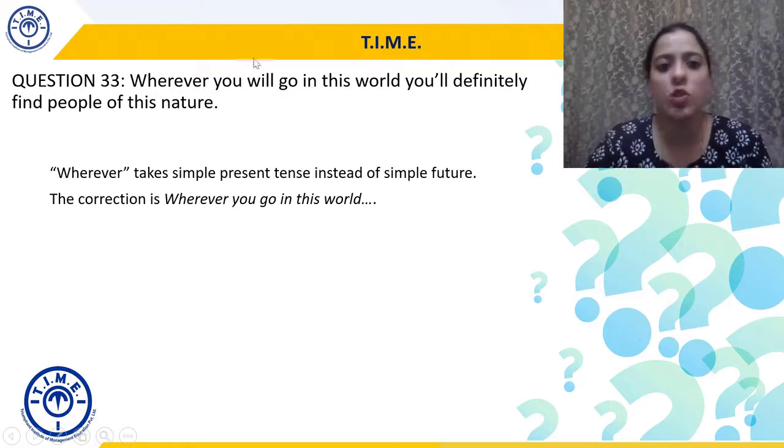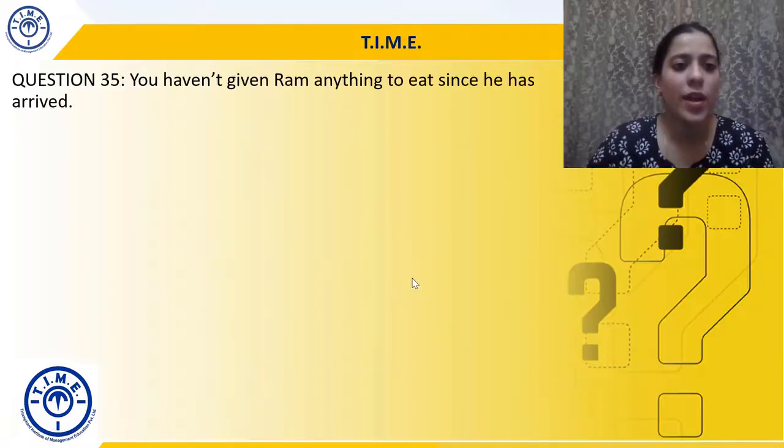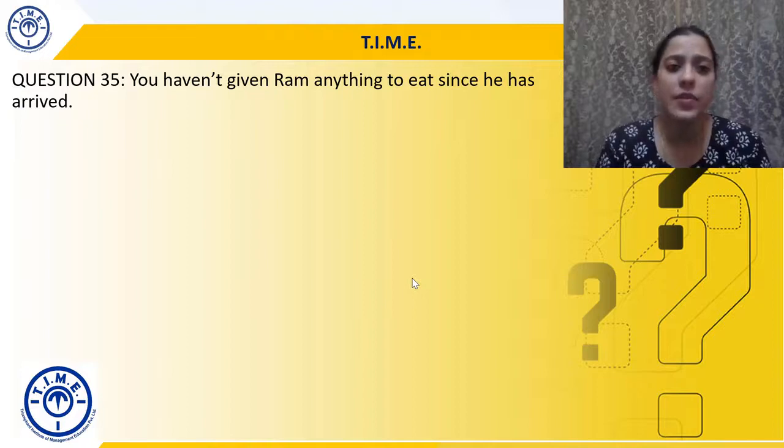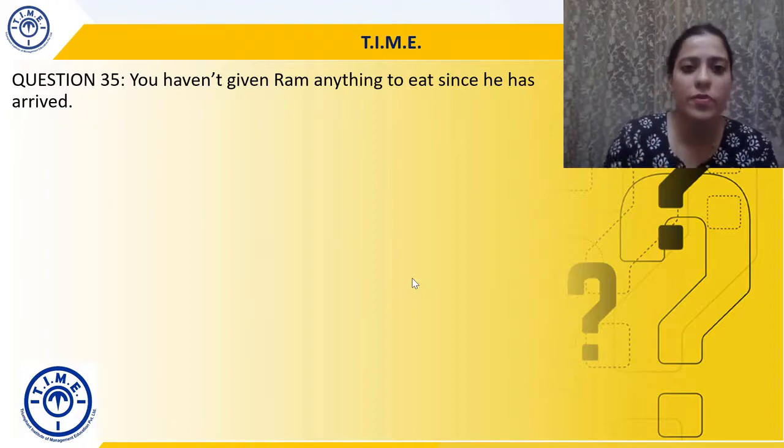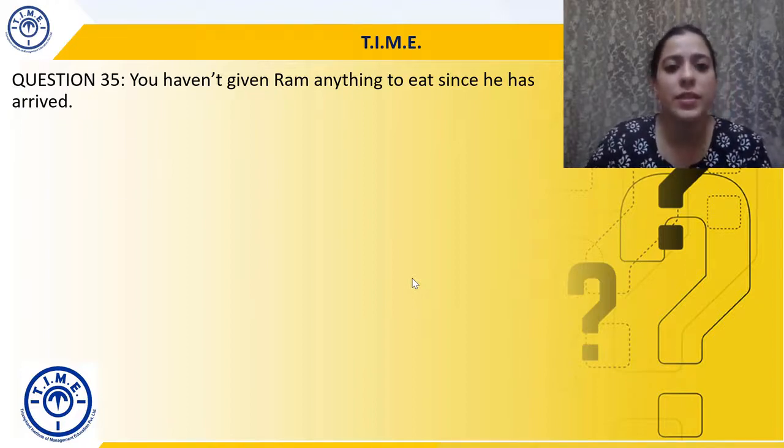So basically we will just remove will. So wherever you go in this world, you'll definitely find people of this nature. So just omit will from the statement, and that is your correction. Okay, moving to question 35. You haven't given Ram anything to eat since he has arrived. You have not, or you haven't given Ram anything to eat since he has arrived.